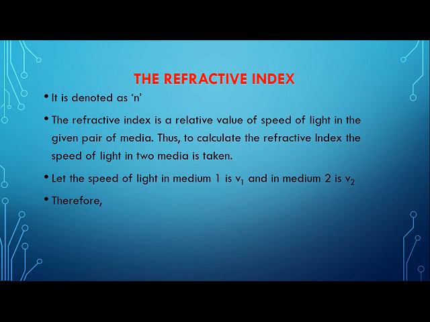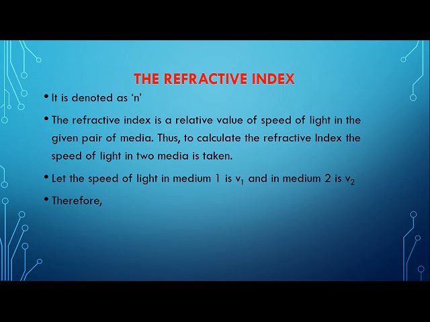Refractive index. What is it? Very simple, children. There are different things around us, and I am specially talking now only about transparent things. The transparent things around us are of course air, water, and glass.